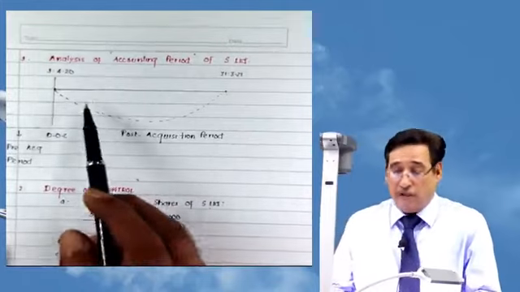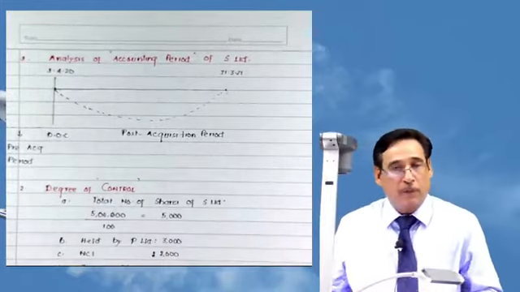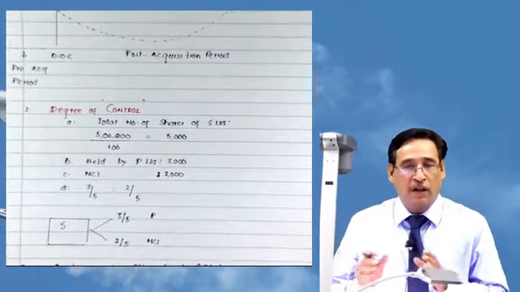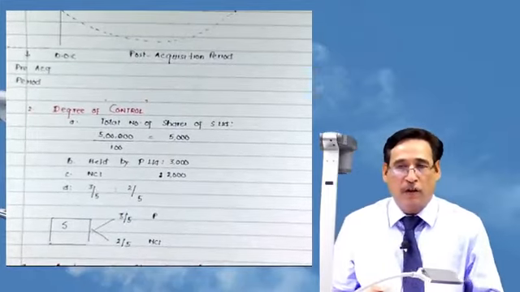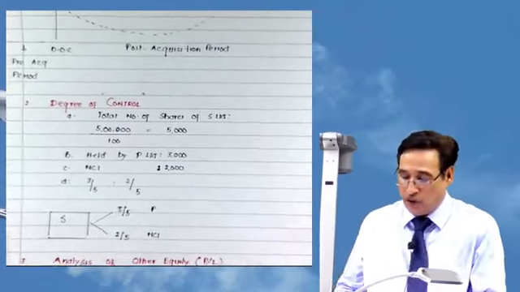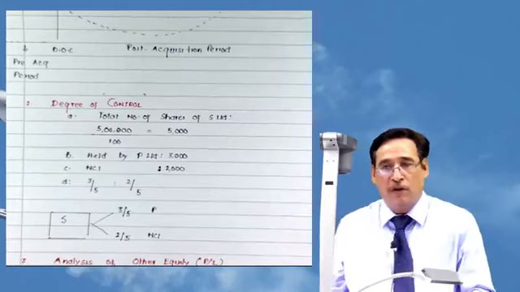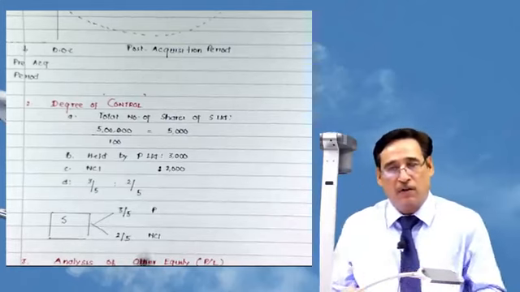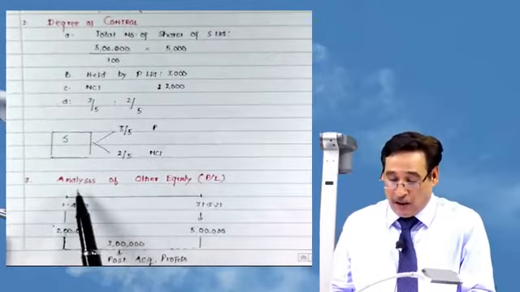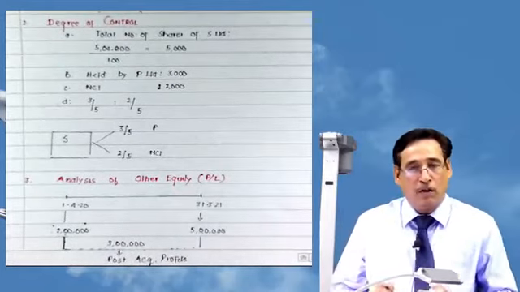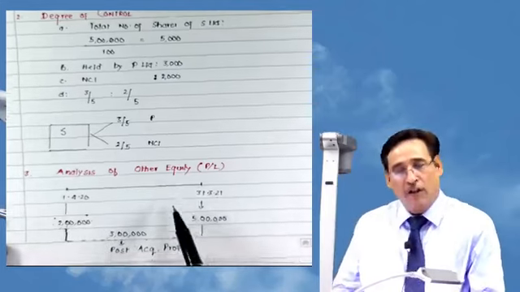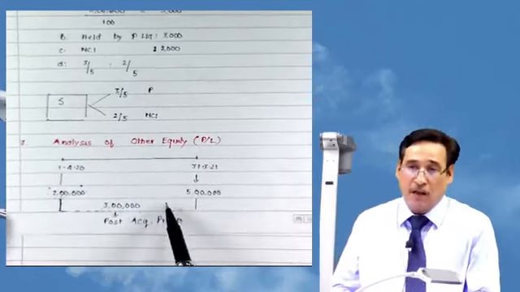Under the first step, we need to do the analysis. The basic purpose, as we are very well familiar by now, is to segregate the entire current accounting period of the subsidiary company into pre and post. Besides that, we need to assess the degree of control, to know what control exists in the hands of the parent and of course the non-controlling interest. Then analysis of other equity. Other equity stands for profit and loss account, general reserve, and other reserves of the subsidiary company. We need to segregate. That is the foremost point.